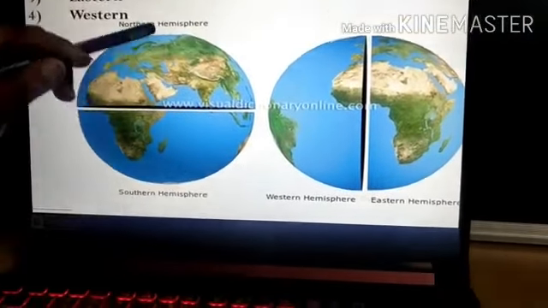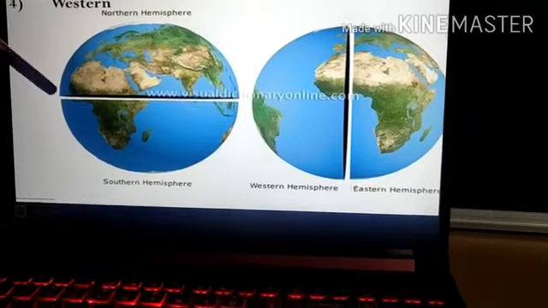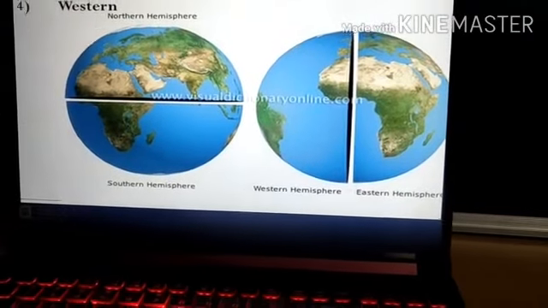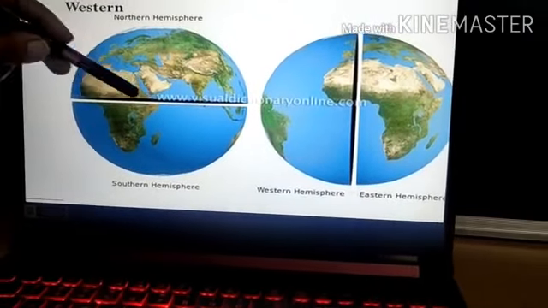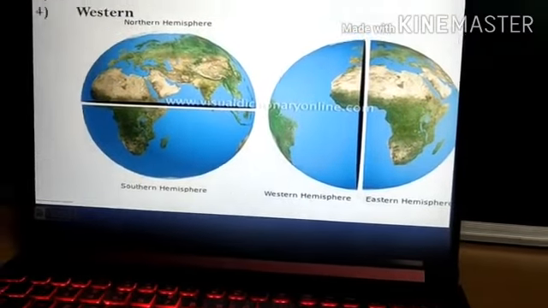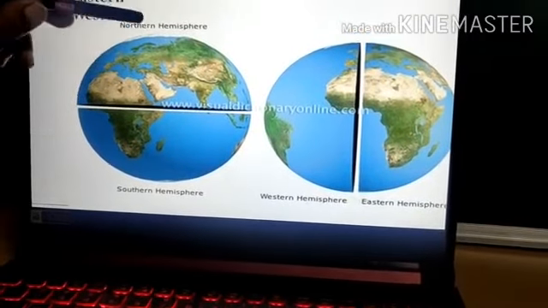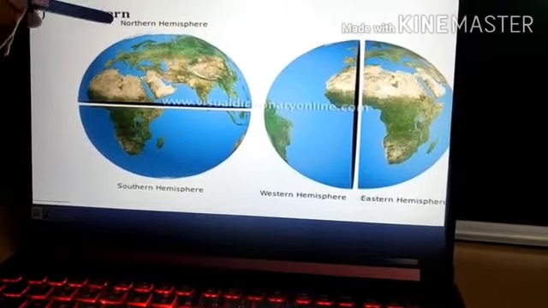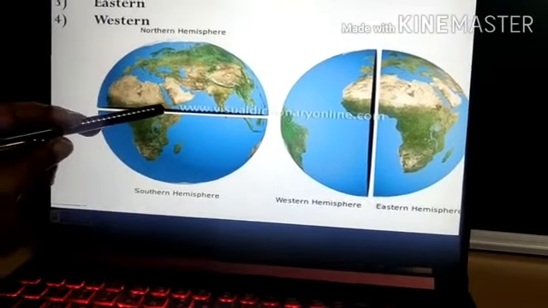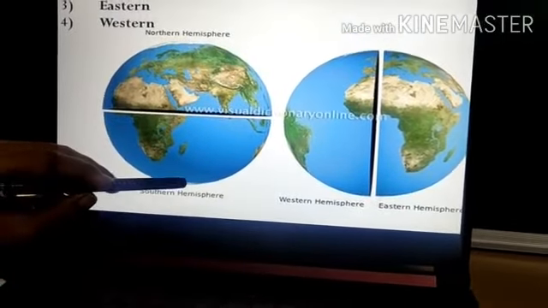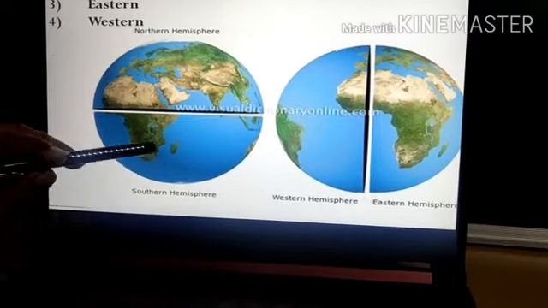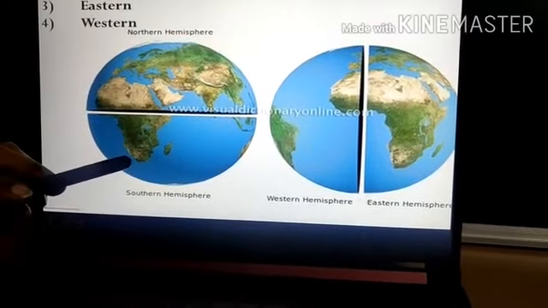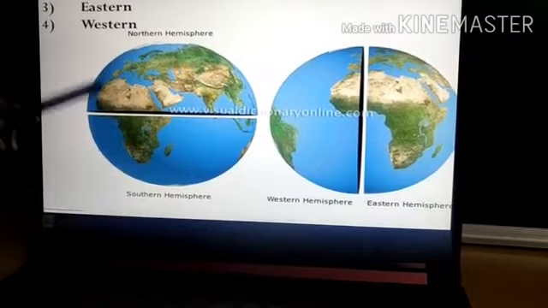Half of a sphere is called a hemisphere. As the equator divides the Earth into two equal parts, from the equator to the North Pole it is called the northern hemisphere, and from the equator to the South Pole it is called the southern hemisphere.